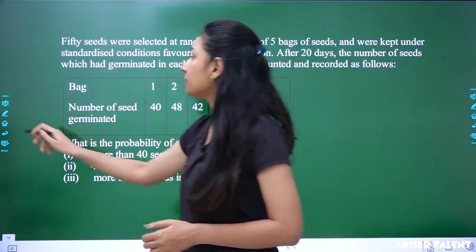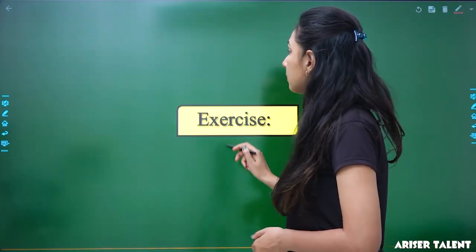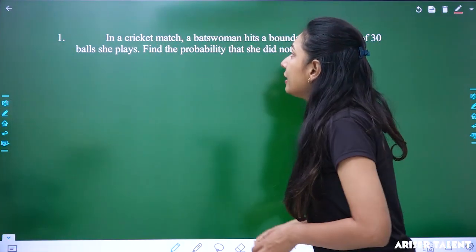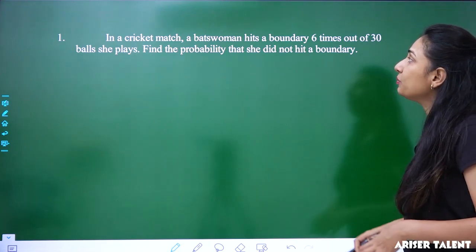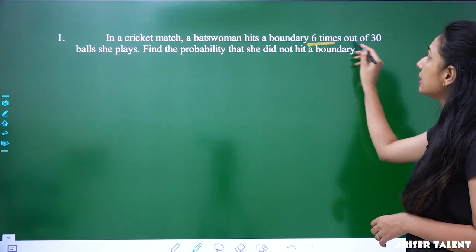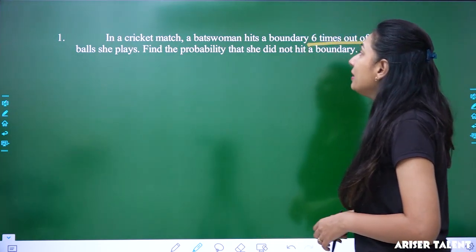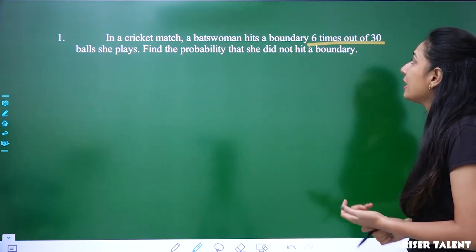Okay, now the first question here. In a cricket match, a batswoman hits a boundary 6 times out of 30 balls she plays. Find the probability that she did not hit a boundary.